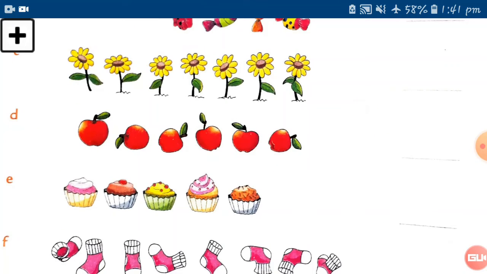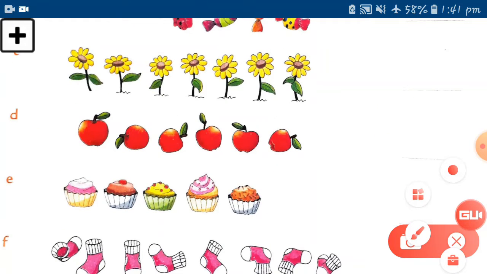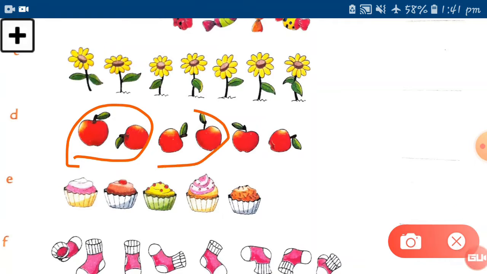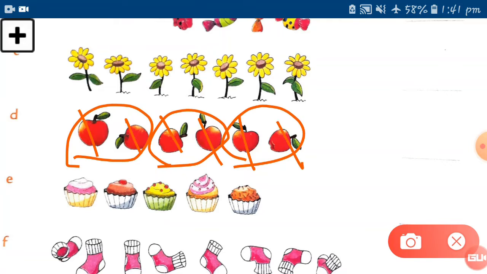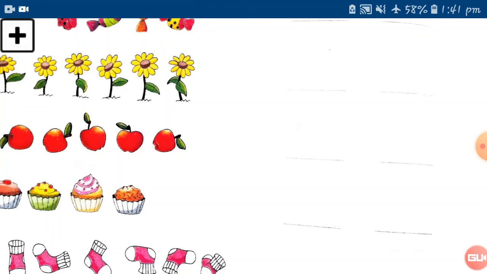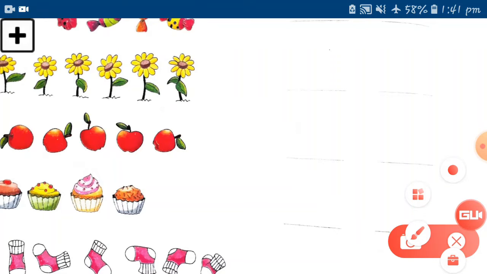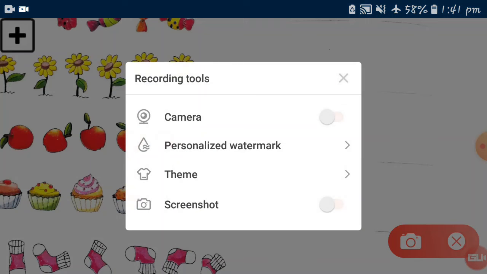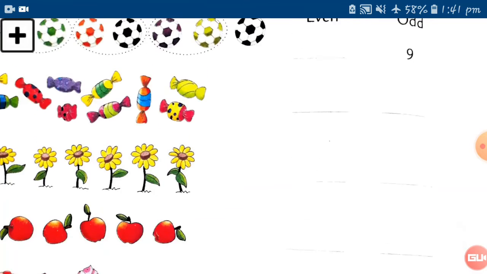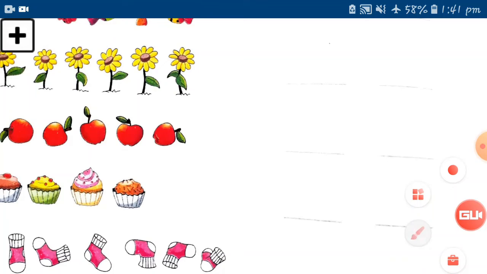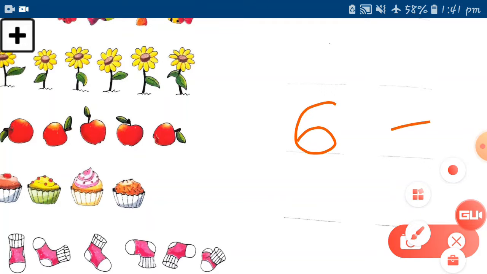Now apples are there, so first of all count how many apples there are. Let's make pairs of them. 1 pair, 2 pairs, and there are 3 pairs. You can see there is no apple left. So this is 6 apples. Let's count: 1 2 3 4 5 and 6. So we'll write 6 in the even place. Let's check where the even place is. See this, here is even, so let's write 6 at the even place. Put a dash at the odd place. Okay, so this is the way.